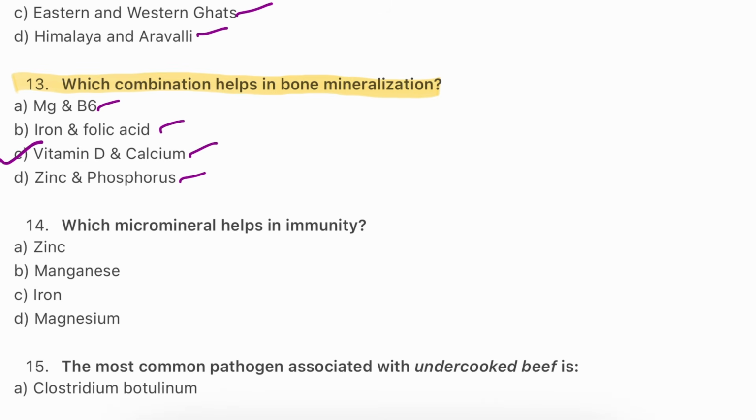Vitamin D enhances the calcium absorption. Calcium is critical for bone strength and growth. So the answer will be C. Whereas the other magnesium, B6, folate, iron supports the different functions. So in this case the answer will be C.